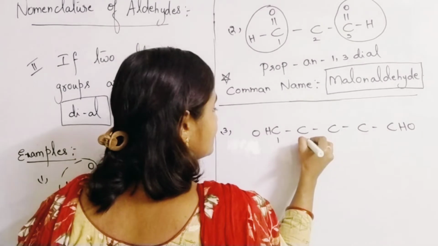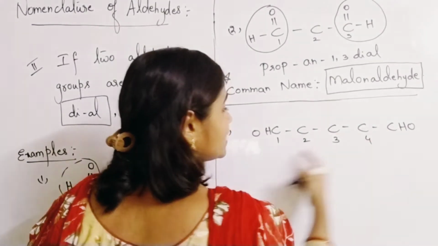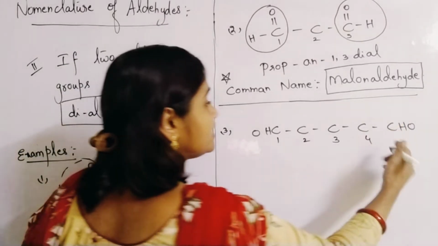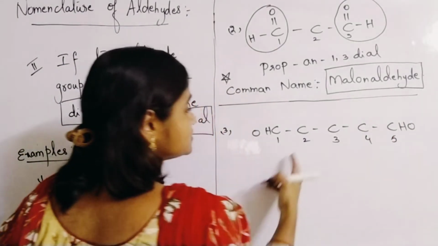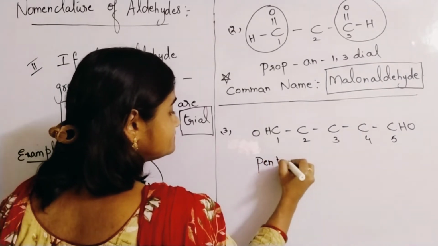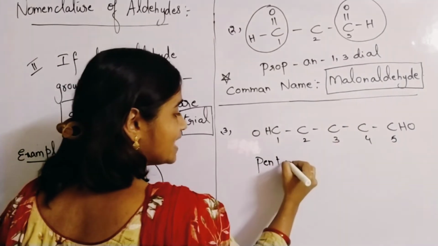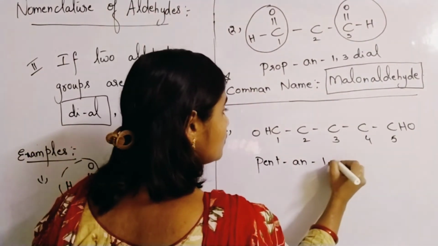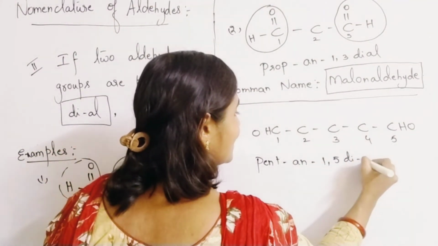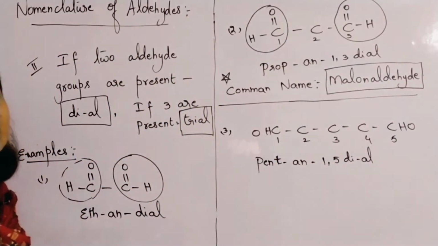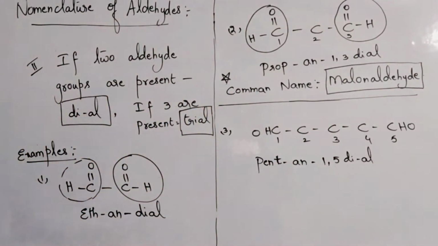So you can give numbering from any end. Okay. Here other substituents are not present. So you can give numbering from any end. So what will be the name of this compound? Pentan. Pent is the root word. 5 carbon atoms are there. An is the primary suffix. 1,5 dial. Okay, pentan-1,5-dial is the name of this compound.